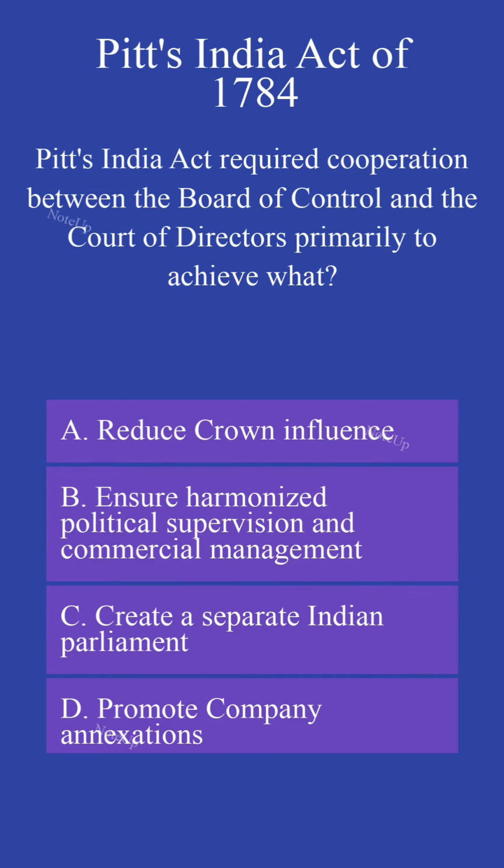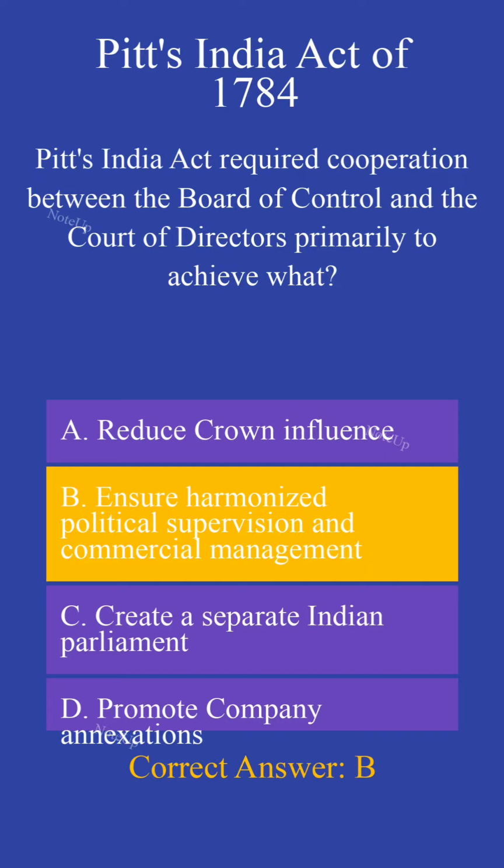Pitt's India Act required cooperation between the Board of Control and the Court of Directors primarily to achieve what? The correct answer is B. Ensure harmonized political supervision and commercial management.